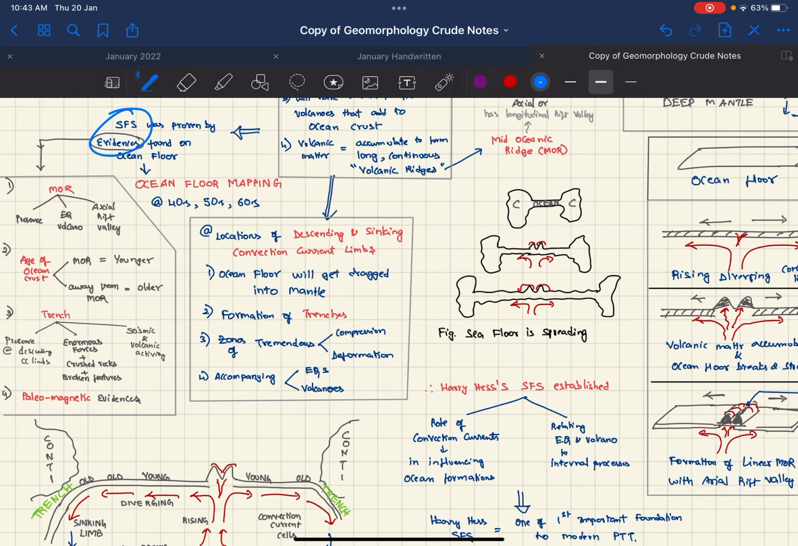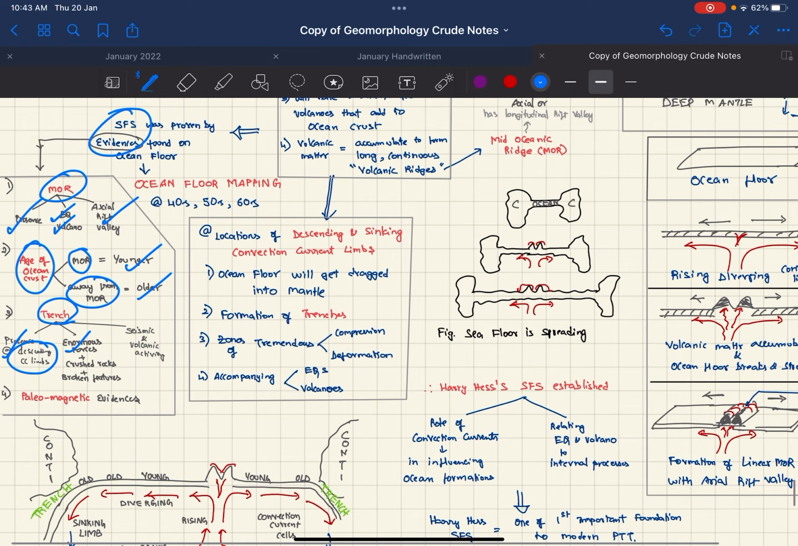Evidences of seafloor spreading. We have more. There is tectonic activity and volcanic activity, and there is an axial rift valley there. Age of ocean crust: near the mid-oceanic ridge it is younger, and away from the ridge it is older. Trench: there is a trench at descending limbs. There are enormous forces, crushed rocks and broken features at the trench, and trenches have seismic activity and volcanic activity.